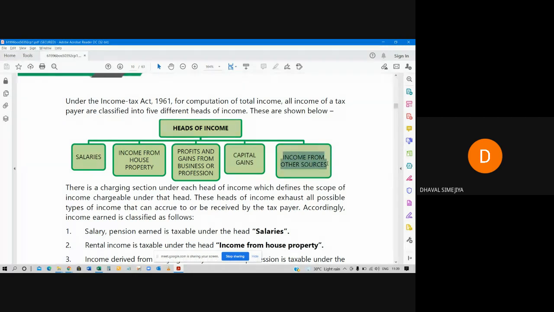Now, what is the meaning of salary? A person is an employee of one company, let's say Reliance or Tata or Infosys or a private firm. So he will earn salary from that particular owner or employer. So it will be considered under the first head of income. First head of income means salary.